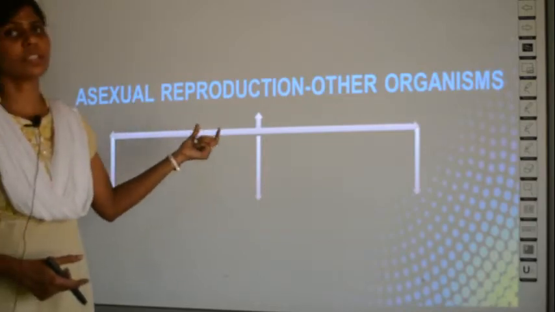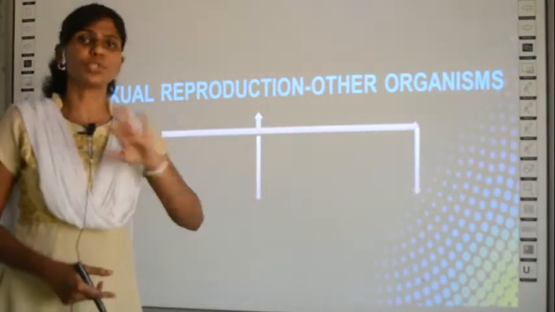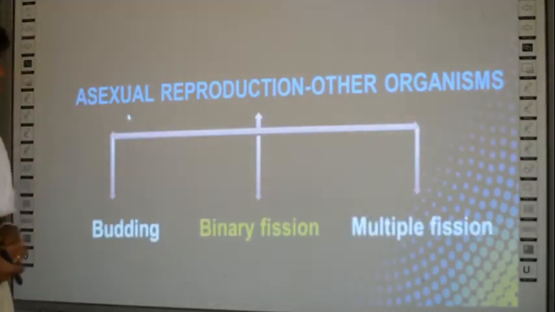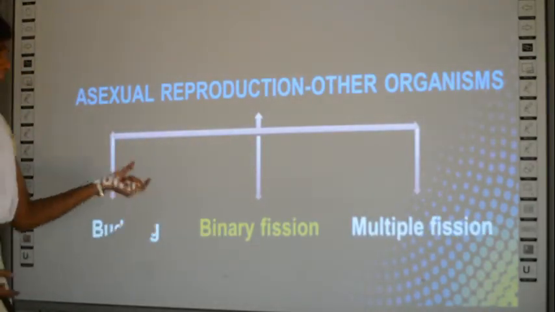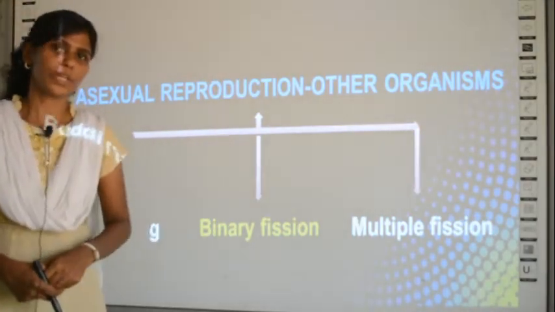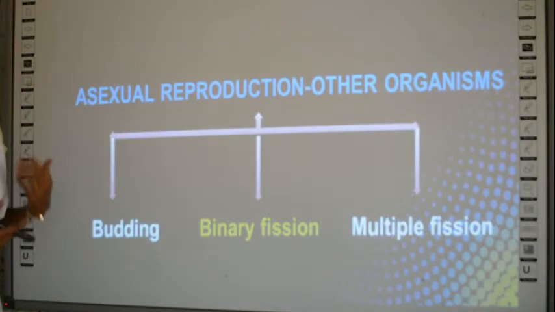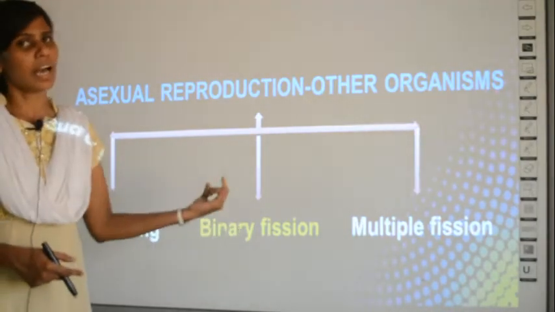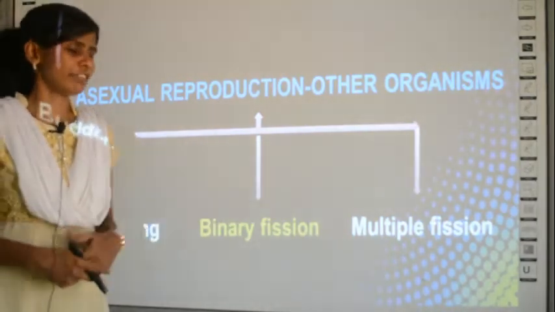Asexual reproduction in other organisms, which do not come under plants, is of three types. They are called budding, binary fission and multiple fission. So what are the three types? Budding, binary fission and multiple fission.